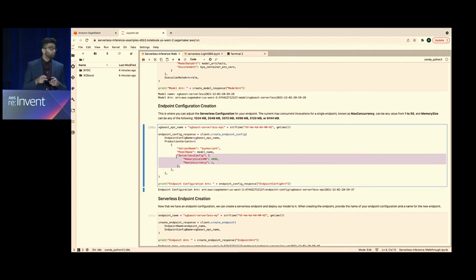And there's two knobs you can adjust there, right? Memory size, and generally for memory, we suggest it should at least be as large as whatever model you're working with. So if you have a 3 GB model, make sure your memory is at the minimum at least 3 GB. And then max concurrency, which is currently 50 for the limit. And those are the two things that you can adjust.